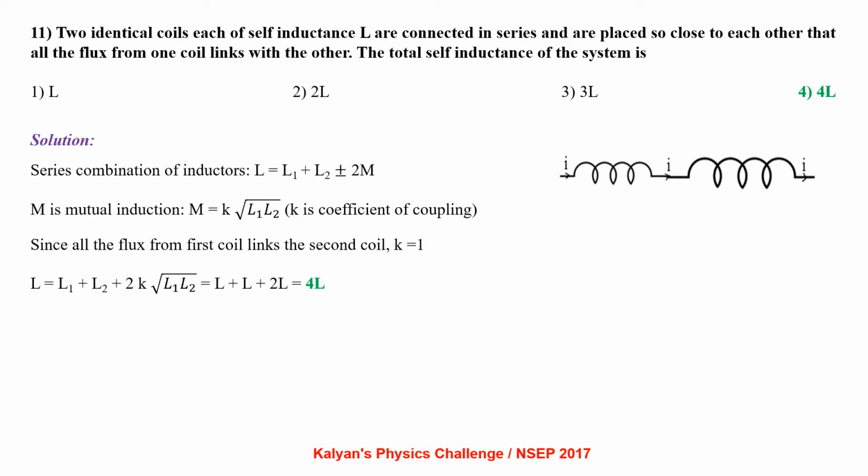Two identical coils, each of self-inductance L, are connected in series and are placed so close to each other that all the flux from one coil links the other. The total self-inductance of the system is the series combination of inductors, L equal to L1 plus L2 plus or minus 2M. M is mutual induction, which can be written as K times root L1 L2, where K is the coefficient of coupling. Since all the flux from the first coil links the second coil, we can write K equal to 1. So L equal to L1 plus L2 plus 2K root L1 L2, which is L plus L plus 2L, which is 4L.